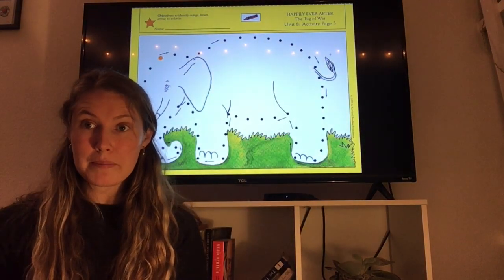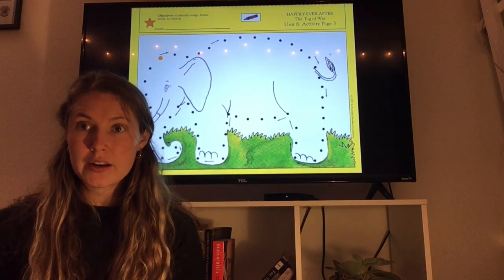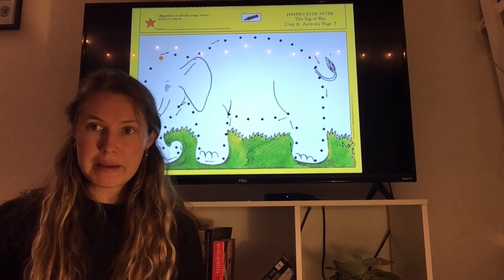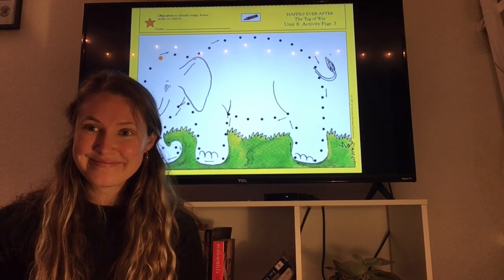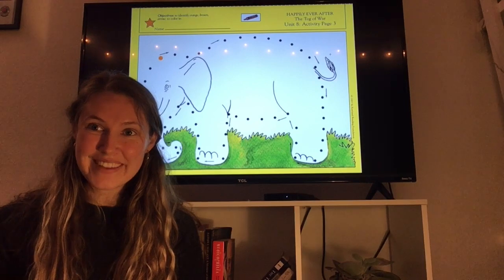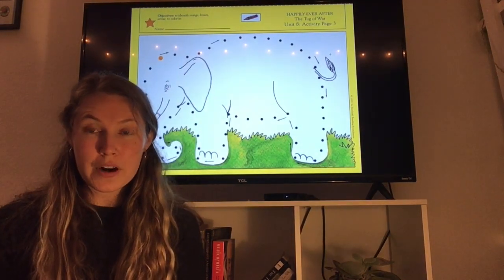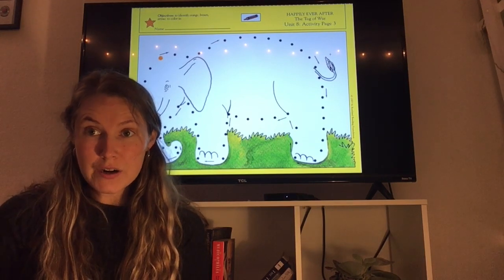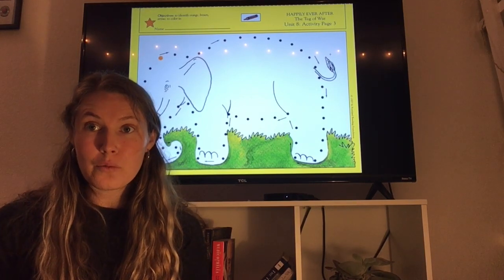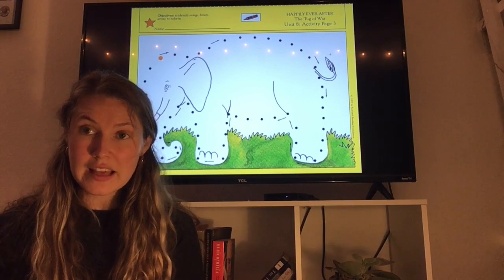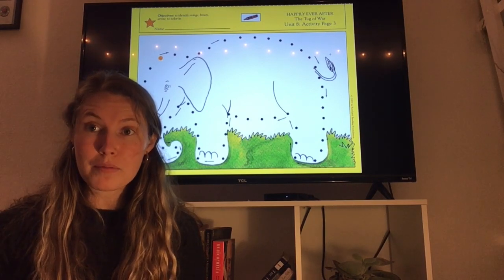And we are going to start by finding the orange dot. Where is the orange dot on the page? Right up there? Yep, there it is. So we're going to start at that orange dot, and you will see an arrow by that orange dot. We need to follow the direction that that arrow is going in with our brown crayon.